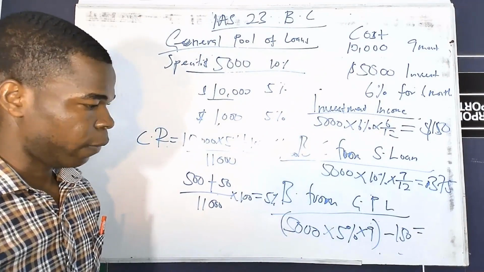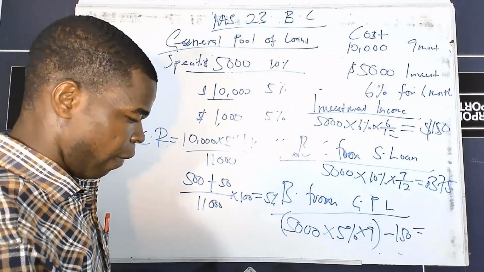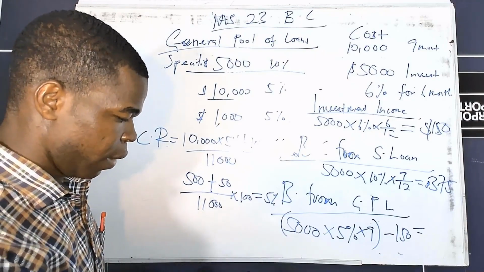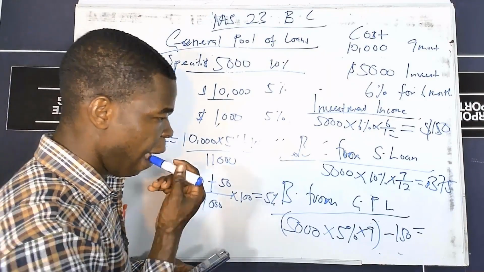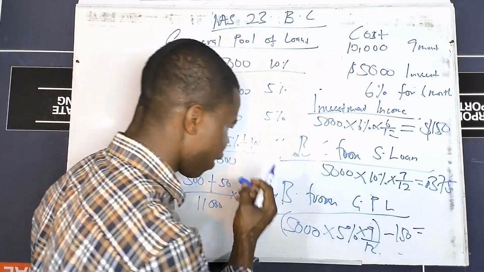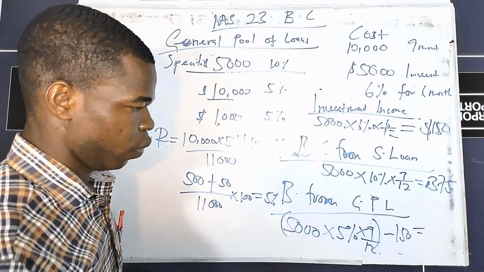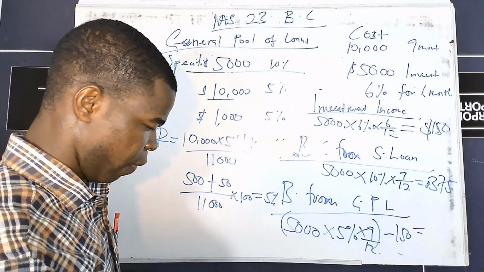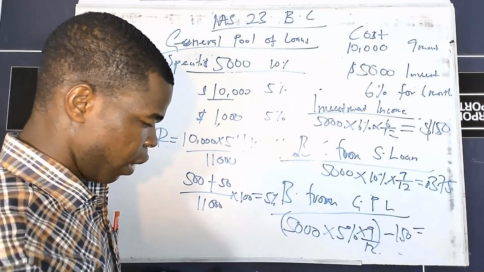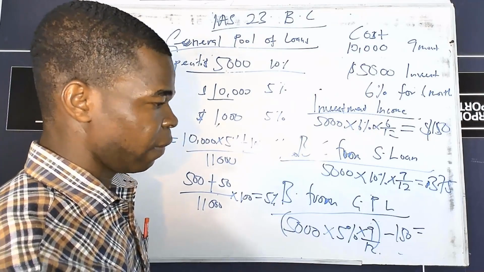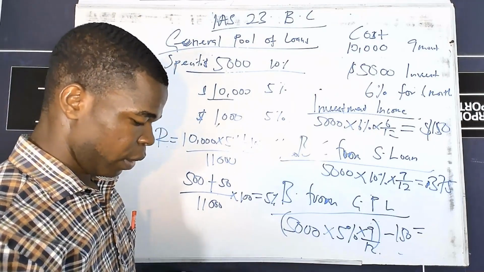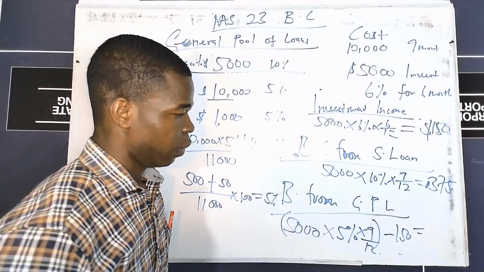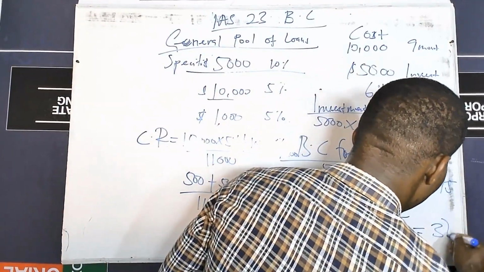So therefore, what it means is that our 5,000, multiplied by 0.05, multiplied by 9 over 12, gives you 187.50, less 150.